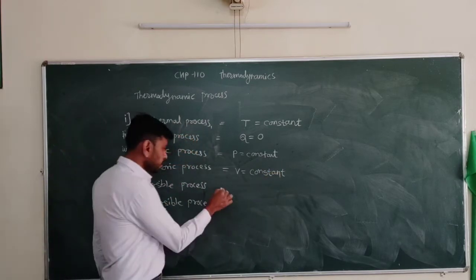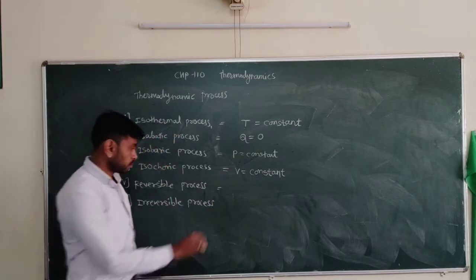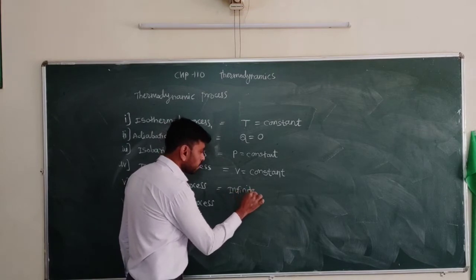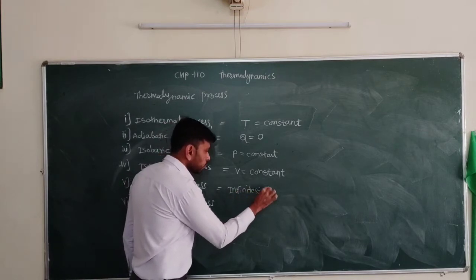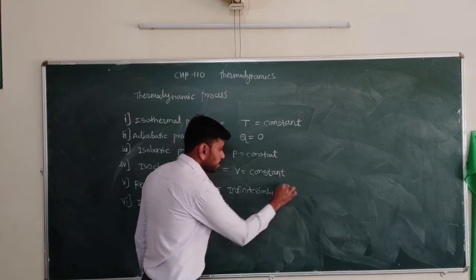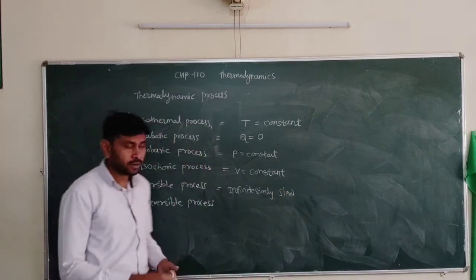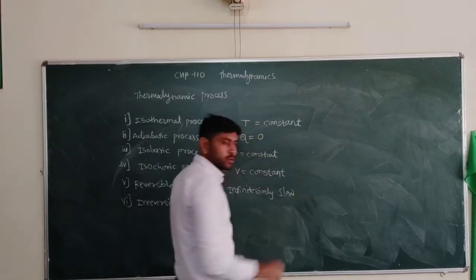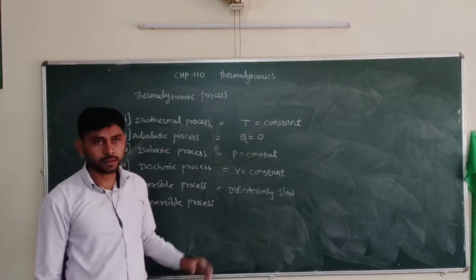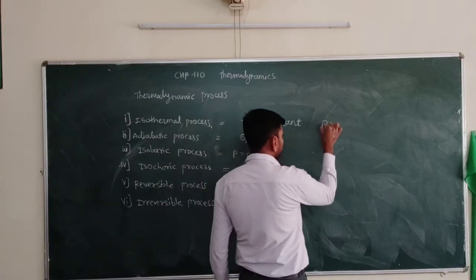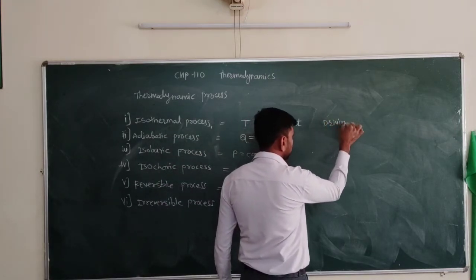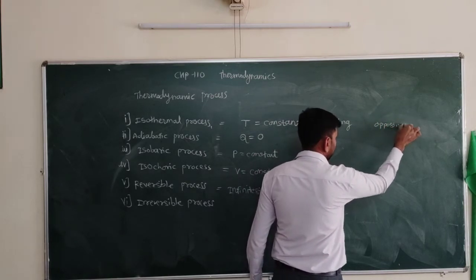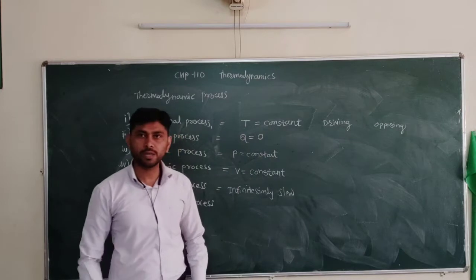Reversible process. The reversible process is an infinitesimally slow process, and as we know, when a reaction is carried out, two types of forces are there: driving force and opposing force.